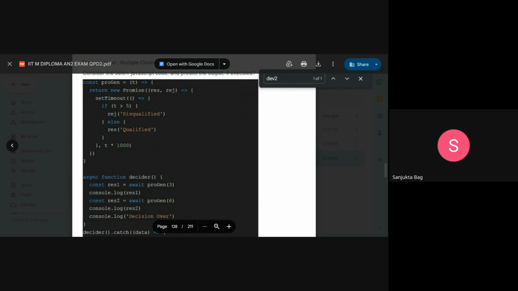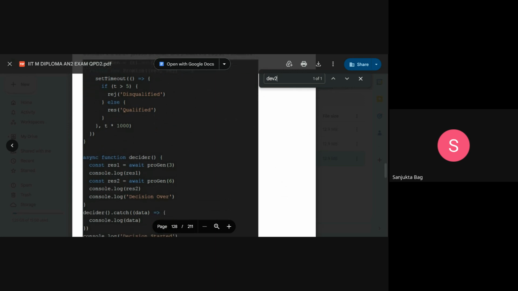Again, we are calling progen with argument 6. 6 is greater than 5, so it will be rejected, disqualified. Since it is rejected, it will be handled by the catch block, and it will console.log data, that is disqualified.